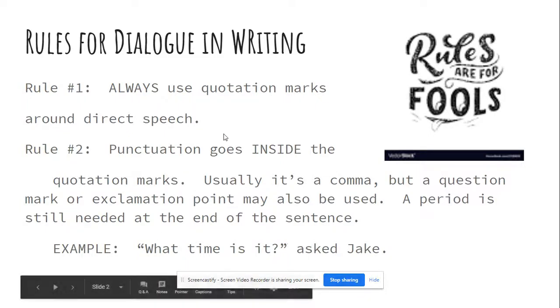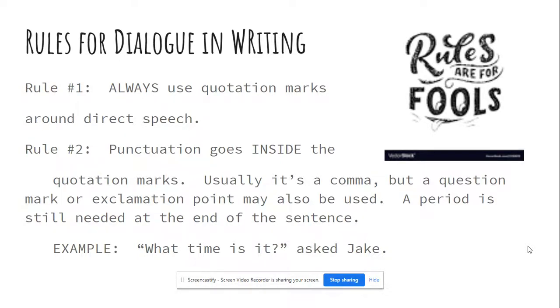Okay, so number one: always use quotation marks around direct speech. Anytime somebody is talking, put their words in quotation marks. Rule number 2: punctuation goes inside the quotation marks. Usually you're going to see a comma, but a question mark or an exclamation point might come up once in a while, and a period is still needed at the end of a sentence.